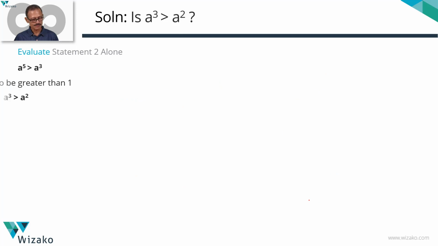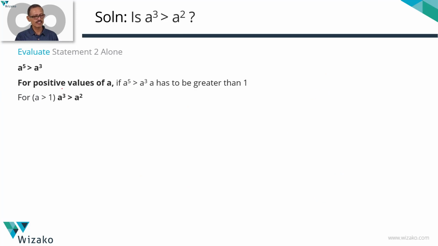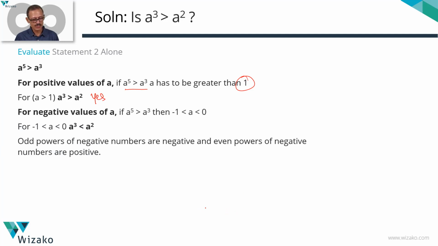Summarize it in a printed form. We're looking for positive values. For positive values, A power 5 will be greater than A cube when A is greater than 1. When A is greater than 1, A cube is greater than A square. The answer to the question is then yes. For negative values, don't even bother investing time to find the ranges where it will work. The negative cube is going to be a negative number. The square is going to be a positive number, because odd powers of negative numbers are negative, even powers of negative numbers are positive. So here we get A cube is less than A square, which means the answer to the question is a no.